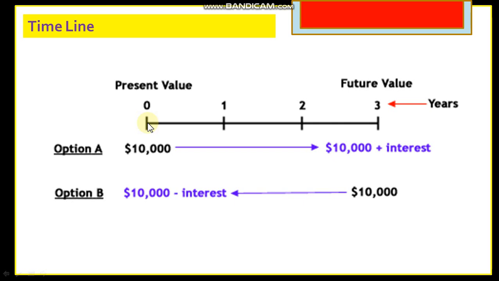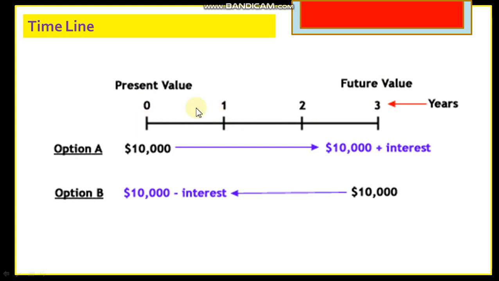See, we have drawn a timeline here, and this timeline starts with a number 0 and ends with any number, say 3, 4, 5, 6, 7, nth year. So what is the meaning of this 0? This 0 means I am standing today. Any day we start with, that is the 0 day. So 0 means today, 1 means time unit 1, 2 means time unit 2, 3 means time unit 3. That means it can be 1 day, it can be 1 month, it can be 1 year.